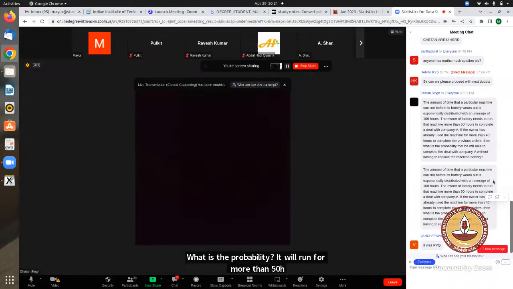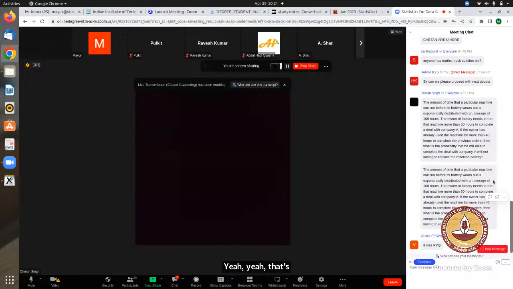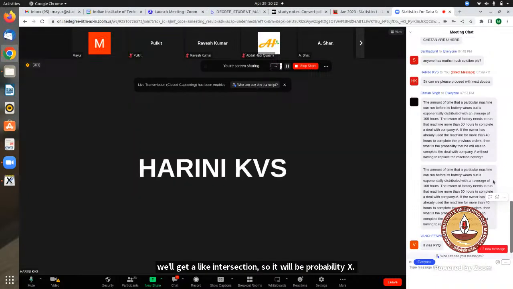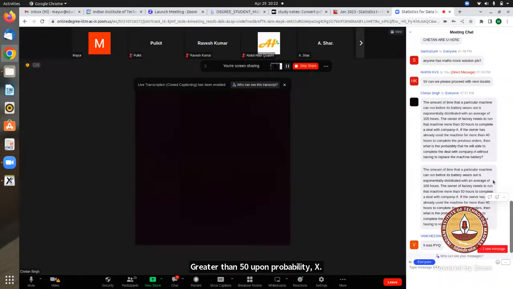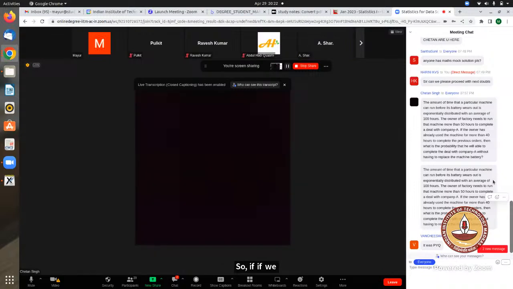So we'll get the intersection. It will be probability x greater than 50 upon probability x greater than 40. The answer comes out to be 0.904, e power minus 0.1, which is 0.9. Correct. That's what my answer is, but that's incorrect. I know that's incorrect because it was told that P of x greater than 40 is 1. So if we say that probability x greater than 50, given x greater than 40, is probability x greater than 50, then similarly the question in the mock test is also the same.